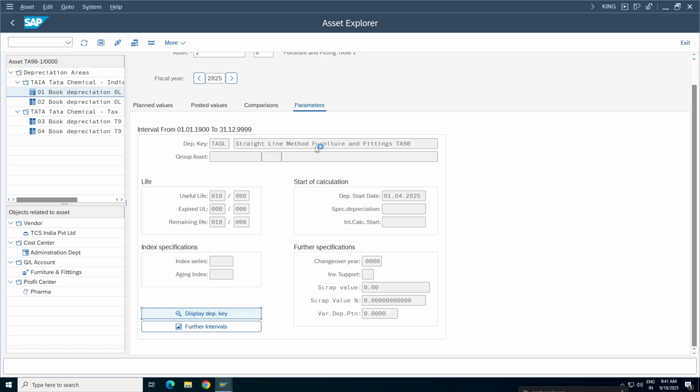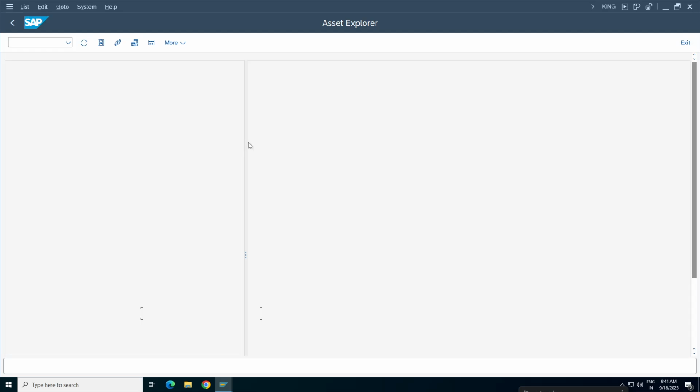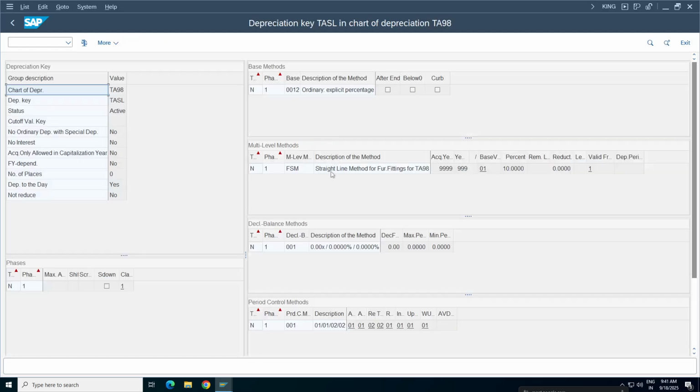The depreciation key is the straight line method, based on the explicit percentage 0012, and your base value is the acquisition value. The important parameters are percentage 10 and the straight line method.